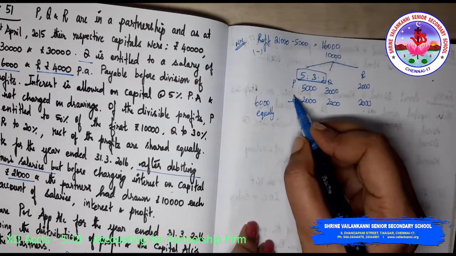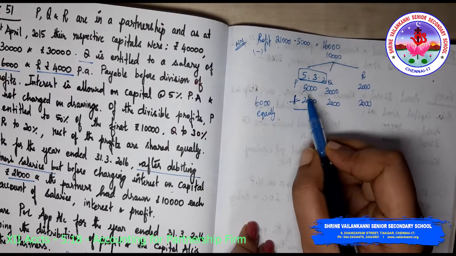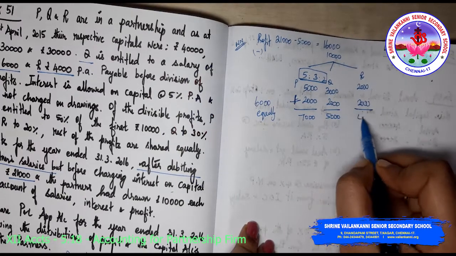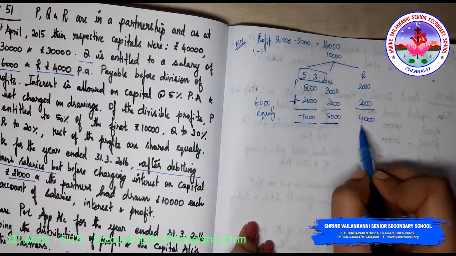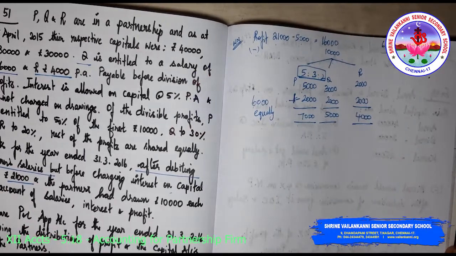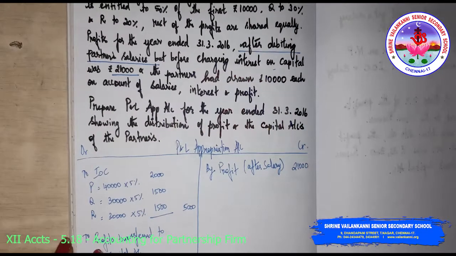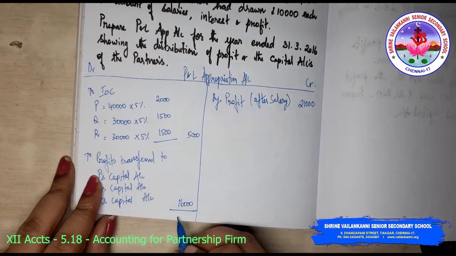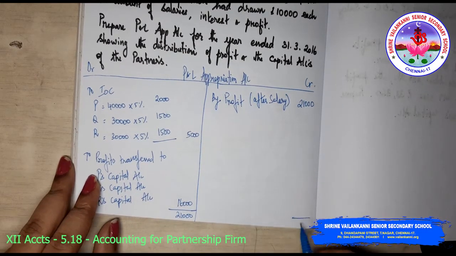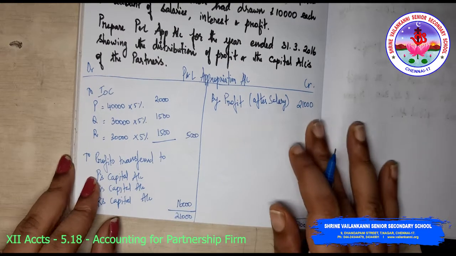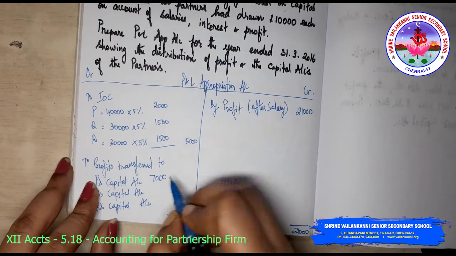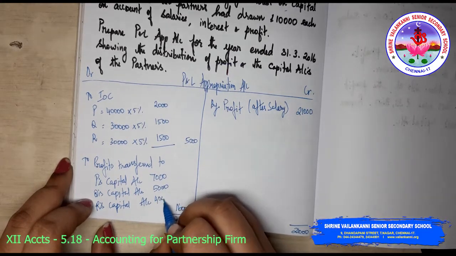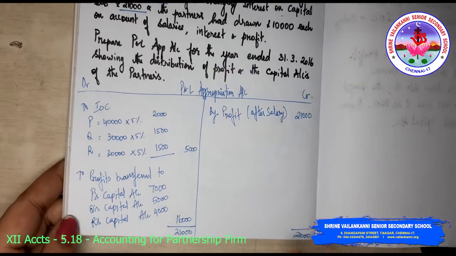So what are the profits individually? It is 7,000, 5,000 and 4,000. So totally it comes to 16,000 here. I'm just writing it in the P&L appropriation account: 21,000 total. 16,000 is divided into 7,000 for P, 5,000 for Q and 4,000 for R. So the P&L appropriation account is over.